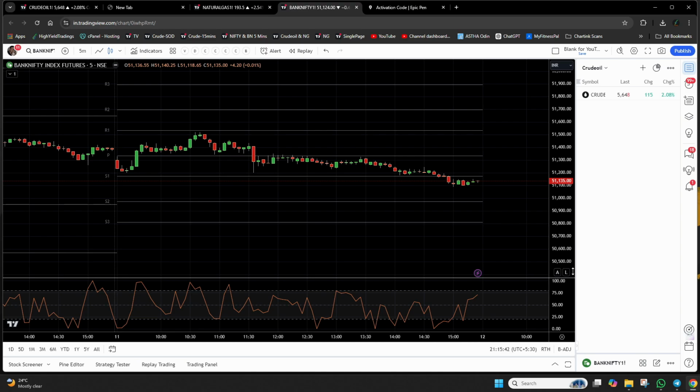As I said, in this setup, when we are trading Bank Nifty, we will take only sell trades. So what should we be looking for? Should we be looking for a resistance or a support? The answer is we should be looking out for a resistance.